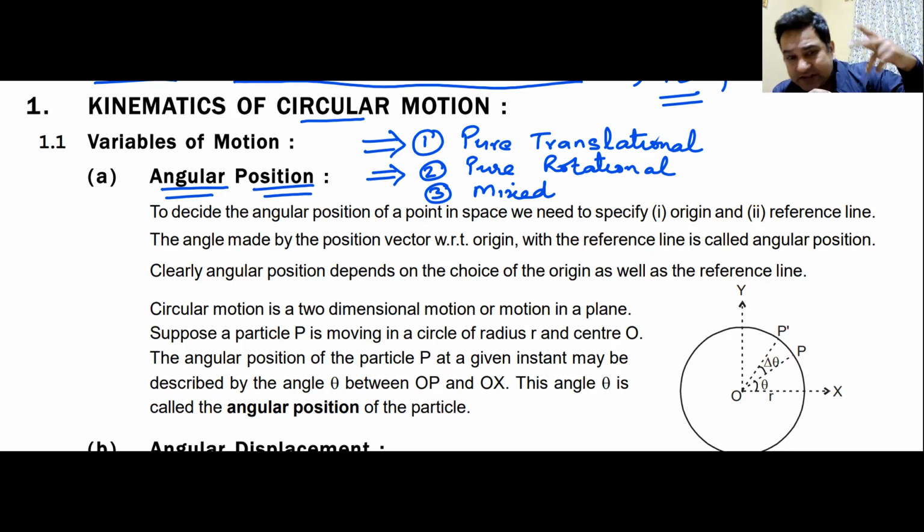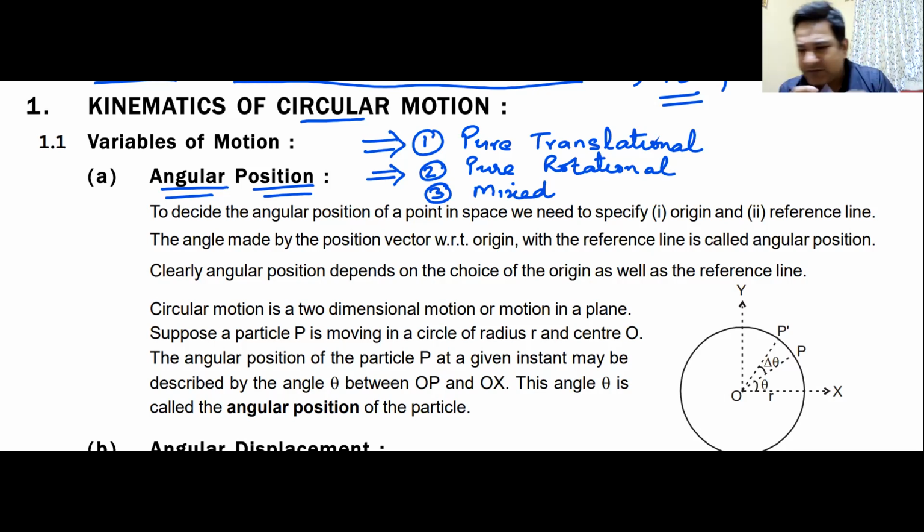Now this pure rotational motion, it would be wrong to say that it is circular motion, but it is not very wrong to say it is circular motion. When we talk about pure rotational motion, we are talking about the motion of a body which is not a point object. We're talking about the motion of something like this, which has some dimensions.